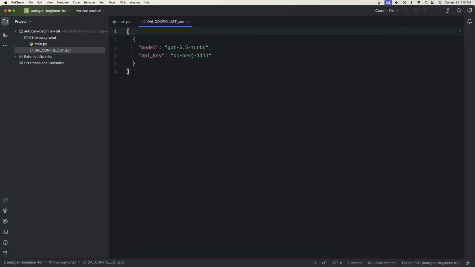Now I'm just going to copy this in here, but you can have an array of JSON objects so that we can retrieve the model and the API key for OpenAI. The model we'll be using is GPT 3.5 Turbo, and you need an API key. So let me show you how to get that key.